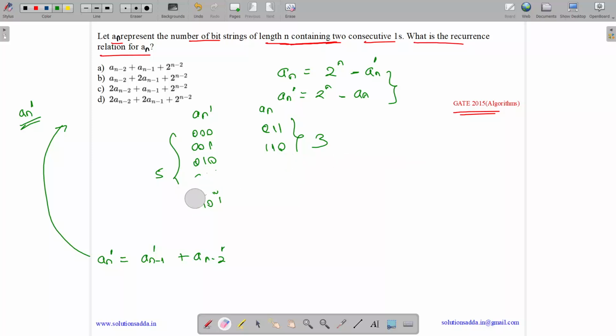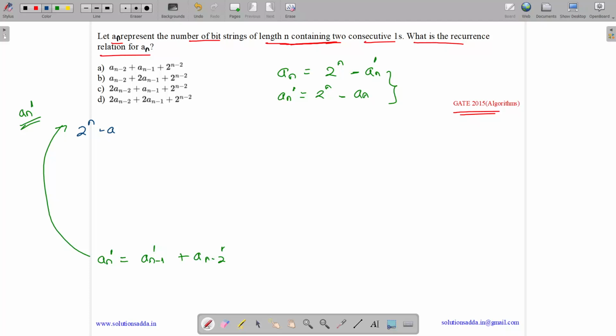Now let us write the recurrence relation for an based on an dash. So here we have an dash equals 2 to the power n minus an, and what is the value for an dash? It's 2 to the power n minus 1 minus an minus 1 plus 2 to the power n minus 2 minus an minus 2. On the same terms, we are writing this. Now let us take an to that side, as we need to tell the value for an, and bring all of this to this side.